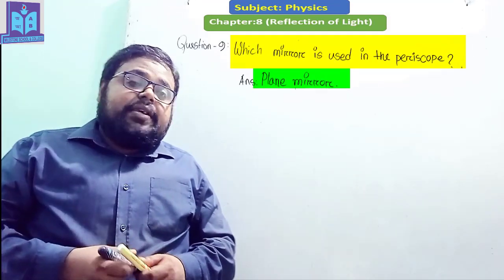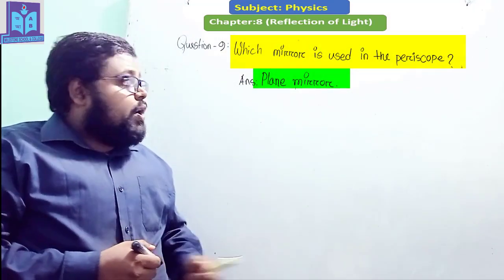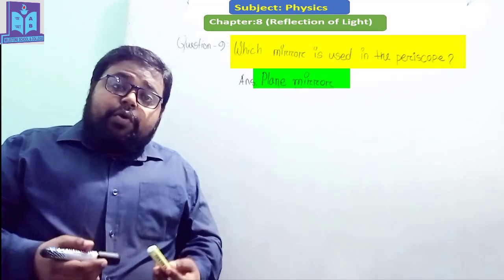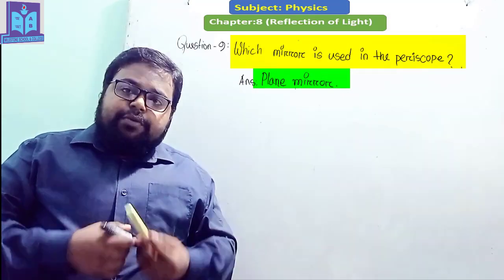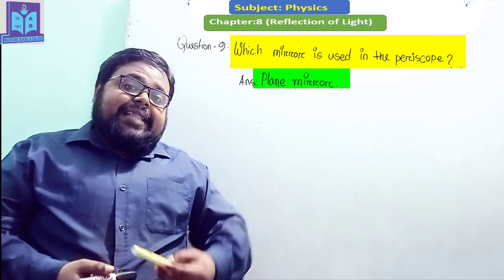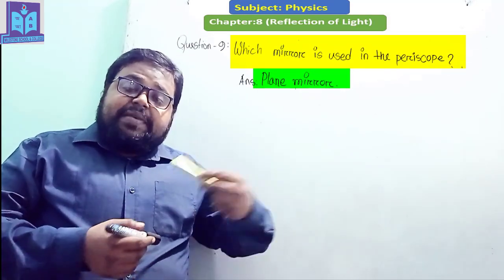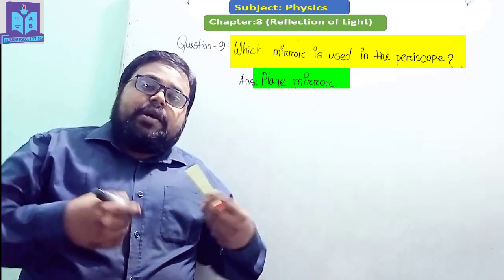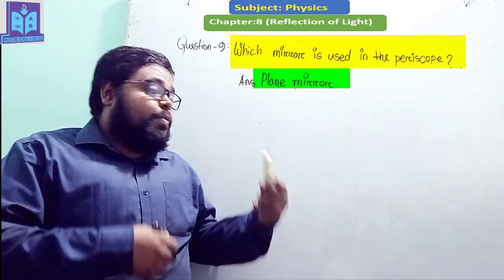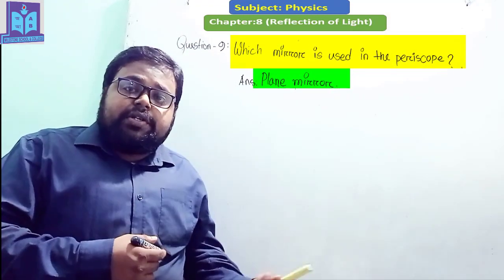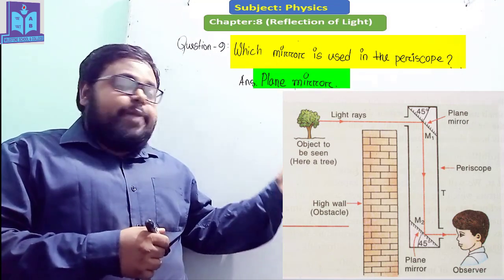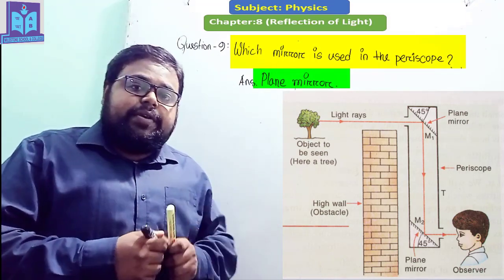Dear student, number 9 question is, which mirror is used in the periscope? Do you know why the periscope is commonly used? Periscopes are commonly used to see objects which cannot be seen directly because of an obstacle. Okay, dear student, do you know how the periscope is made and how it works? Okay, let me explain it. Here you can see a periscope in this figure.